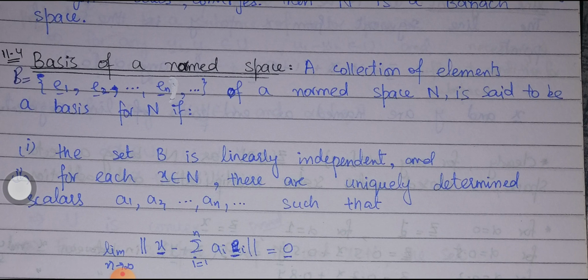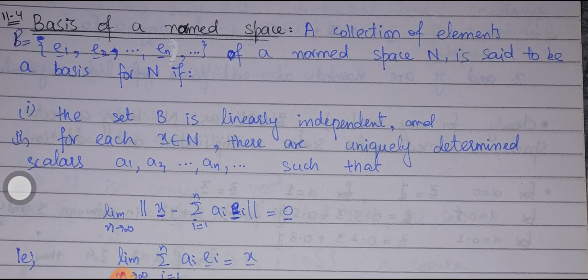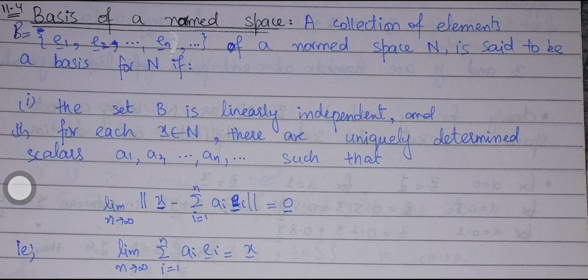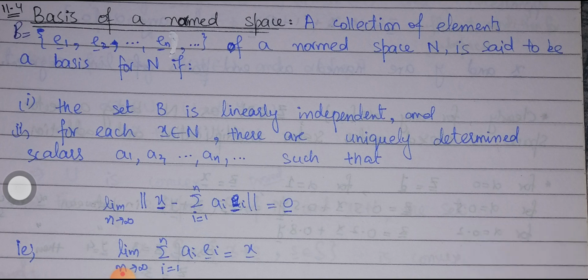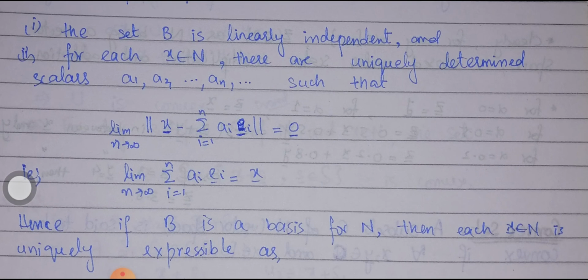The first one is that the elements of the set B must be linearly independent, and for the second condition, for each x belonging to N there are uniquely determined scalars a1, a2 up to so on an, such that limit n approaches to infinity of the norm of x minus summation i varying from 1 to n ai ei is equal to 0. This is how we can write it, because the difference being equal to 0 means the terms are getting closer and closer to x.